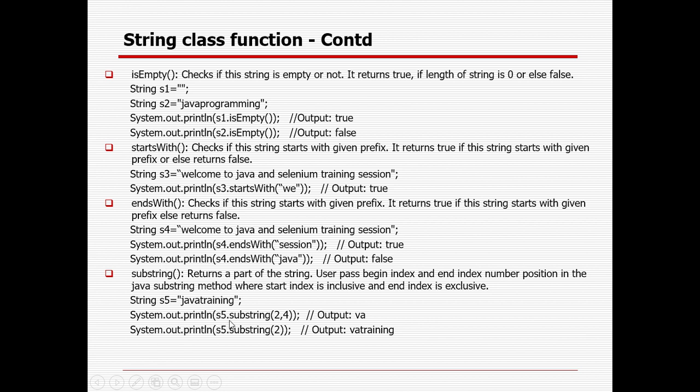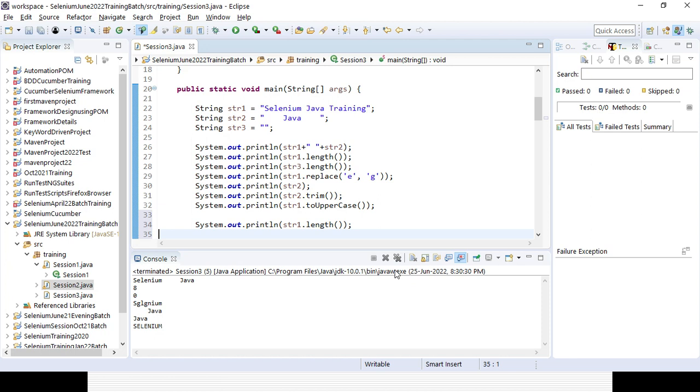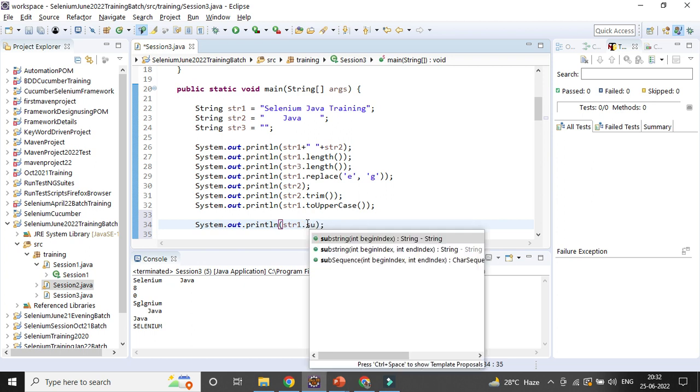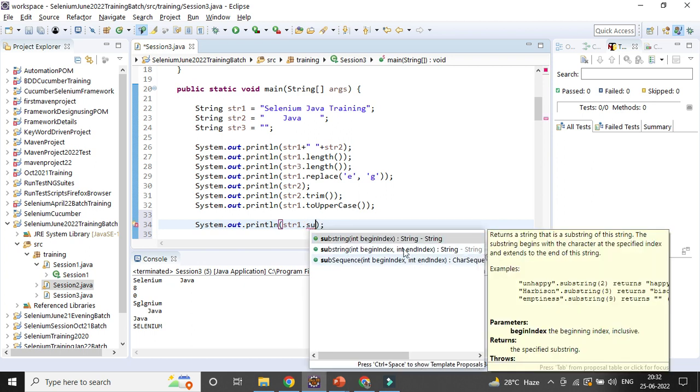For the substring, you give the string value, then dot substring. In case you want to print out just a sub portion of the string, use dot substring. And here you can see there are three options. Either you give the starting index, after which it will print everything, or you give both the start and end index, so that it will give only the middle portion. Those are the different options available.